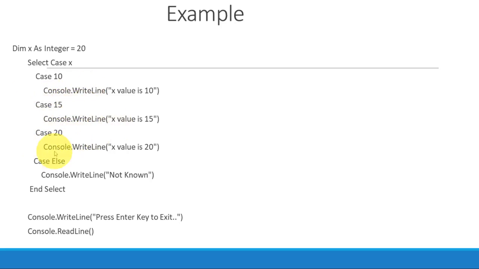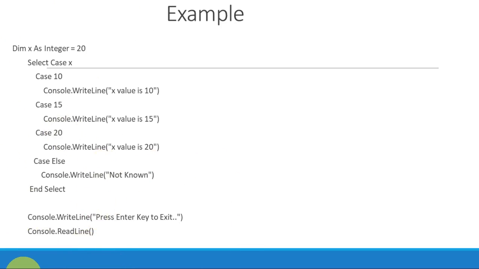Case 20, yes, we got the case 20. Case 20 matches with the case to be searched for. So what will be the output? Console.WriteLine means what to be printed? X value is 20. Otherwise, case else would have been activated. So this way the case else works.